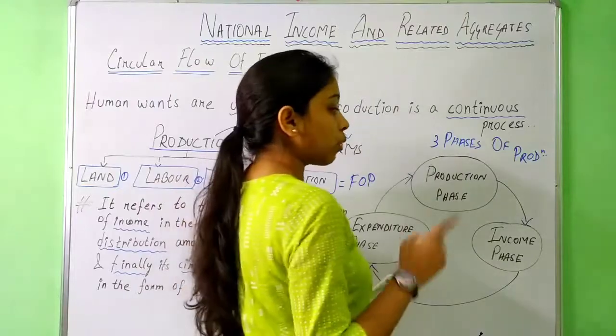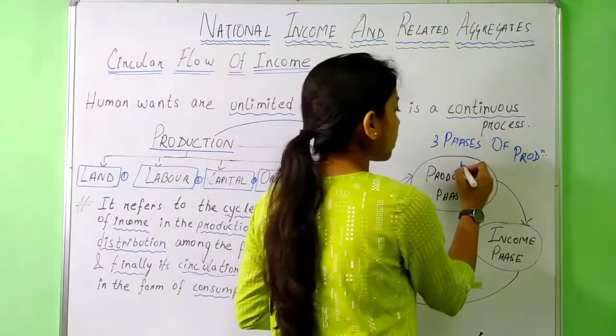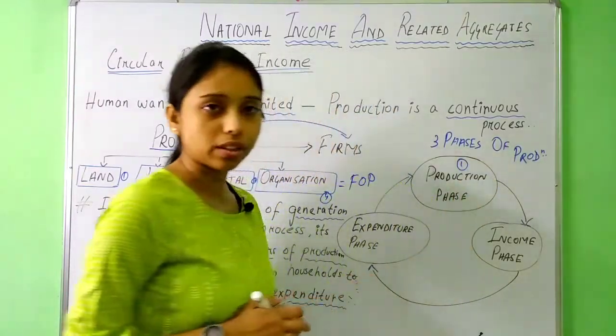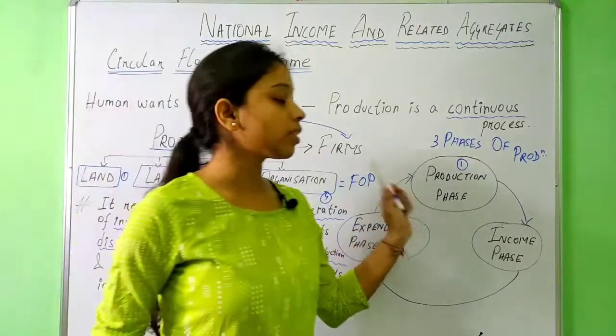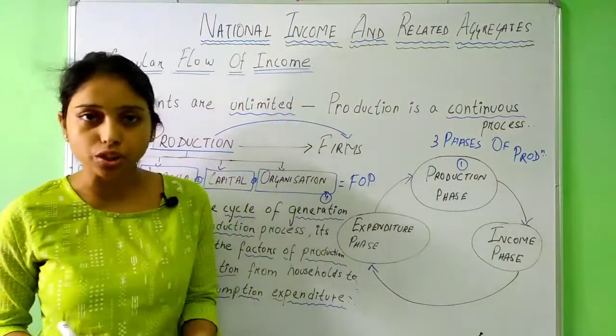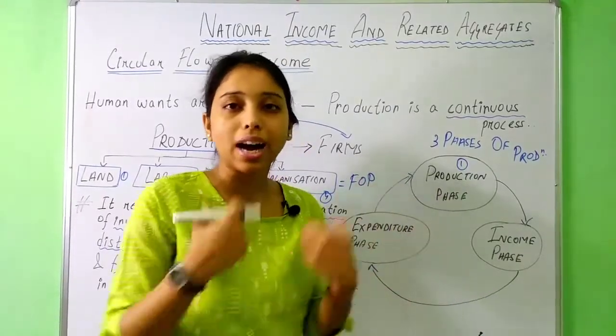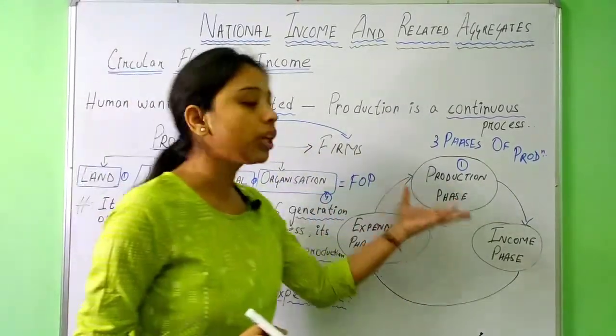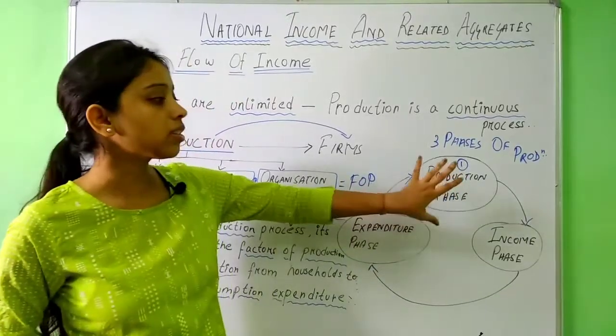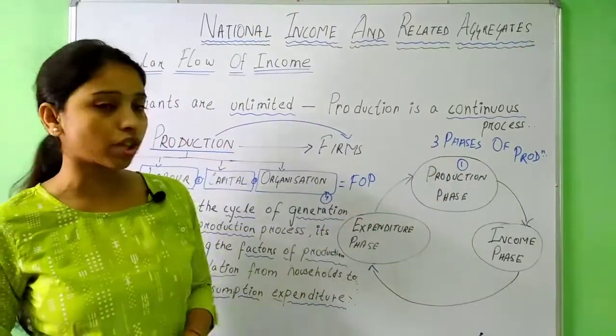What is the first phase? The first phase is the production phase. What does the production phase imply? Production phase implies that the firms here will be hiring some labor to do their work. So this is the first phase, that is the production phase.